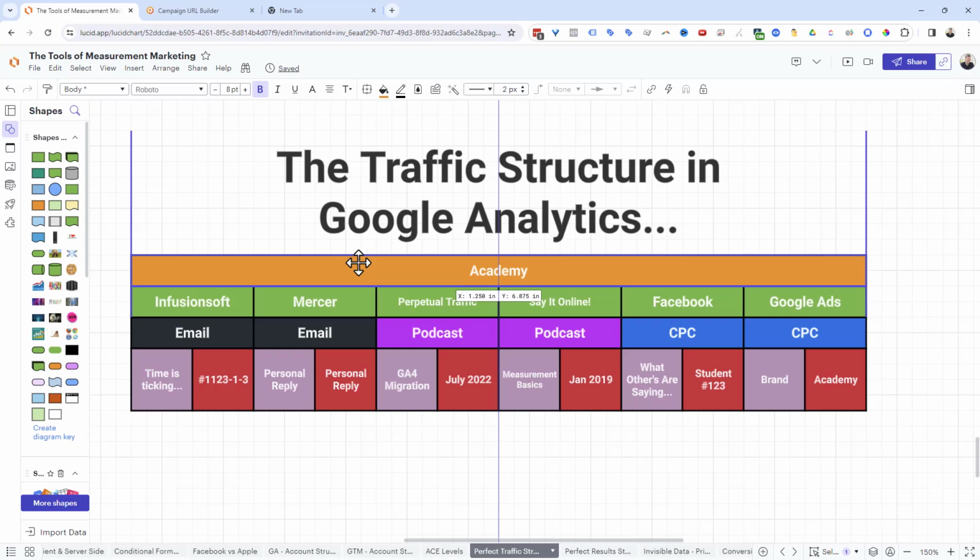I have one main funnel, or one main label, let's say, for every customer journey that we've got. So we've got the customer journey for the Measurement Marketing Academy that moves somebody from an unaware prospect to a happy member. That's what we're looking to do. There's that journey they have to go through, so we call that journey Academy. We just use that one word, and we use it all the time. So if there's an Infusionsoft email that's supposed to send them to the Academy, that's what we're going to do.